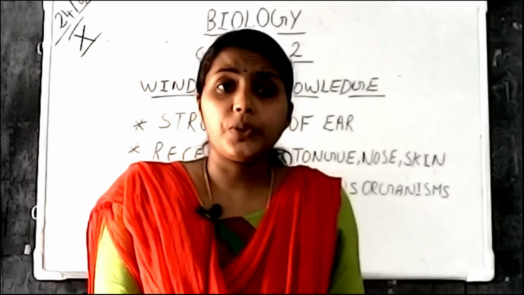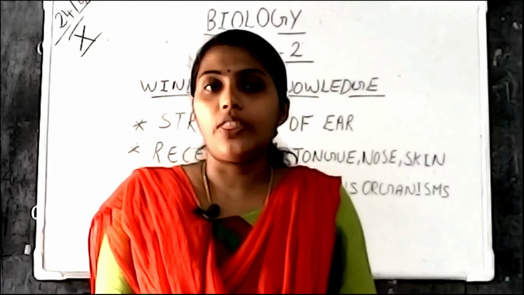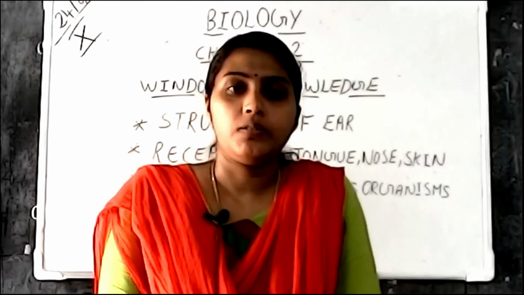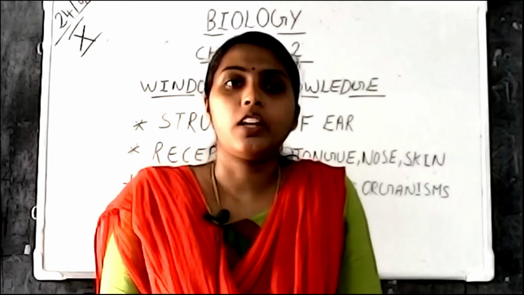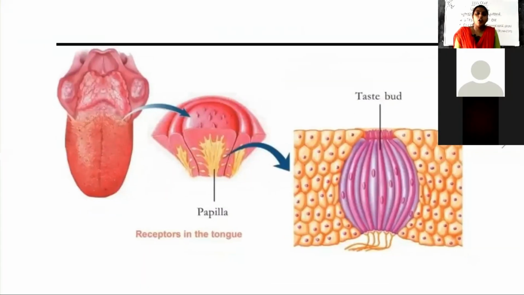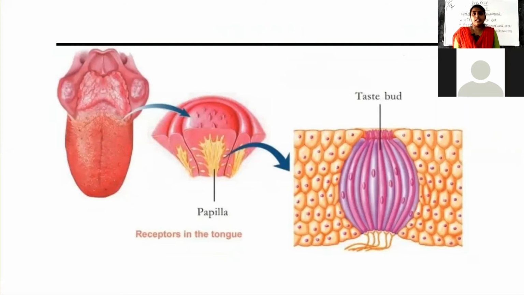Now we are going to study the receptors present on the tongue. On our tongue, inside our mouth, chemoreceptors are present. Inside the ear we studied the auditory receptor; likewise, on the tongue and inside our mouth, chemoreceptors are present. On the tongue you can see some projected structures known as papillae. On the papillae, taste buds are present, and these taste buds help us detect different types of taste like sweet, sour, umami, etc.